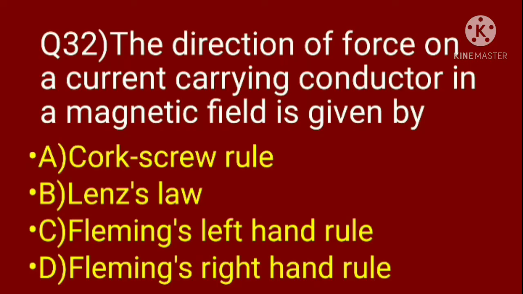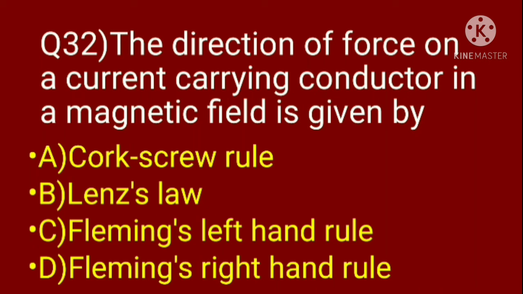Question 32. The direction of force on a current carrying conductor in a magnetic field is given by option A, corkscrew rule; B, Lenz's law; C, Fleming's left hand rule; D, Fleming's right hand rule. Option A, corkscrew rule, relates the direction of an electric current with the direction of magnetic force lines circling the current.